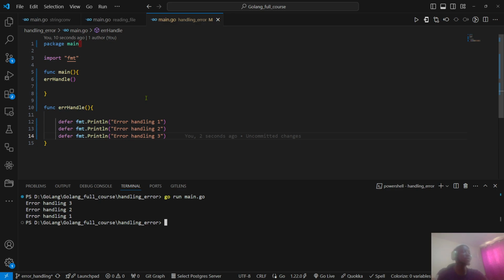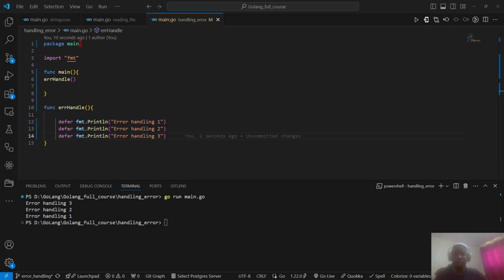Okay, so maybe you did not want this function to run until it reads. Maybe it is a file that it is reading. You want to manage errors like file errors. So the defer keyword will help you to make sure that it will close before the usual function that is running. Okay, so as you have seen there in my practical part.